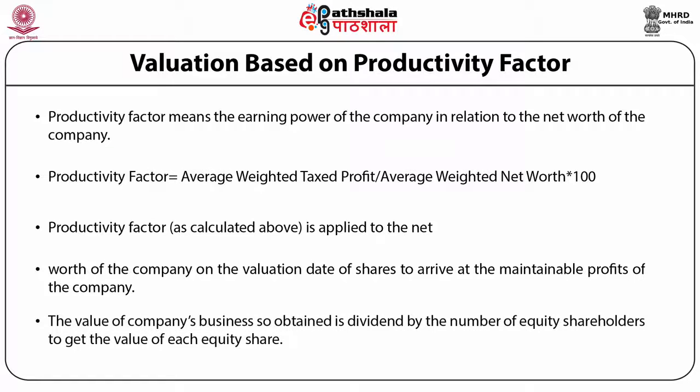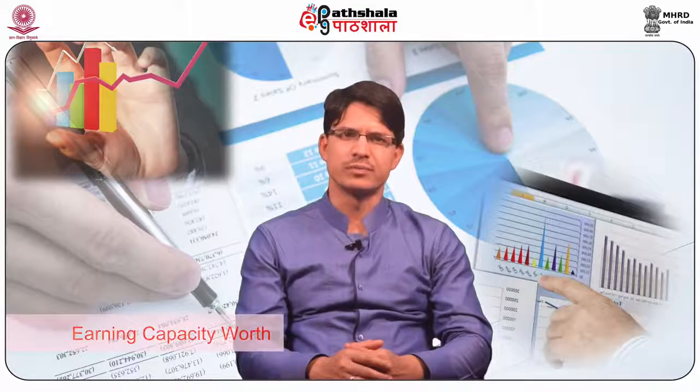The value of the company's business so obtained is divided by the number of equity shares to get the value of each equity share. Earning capacity worth.